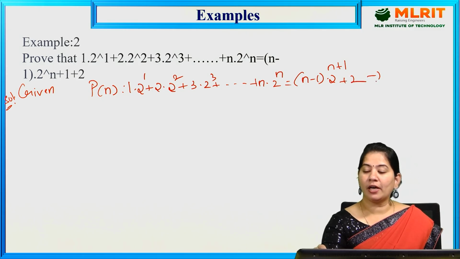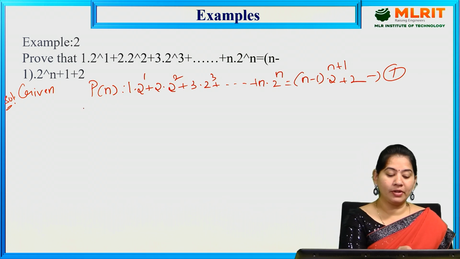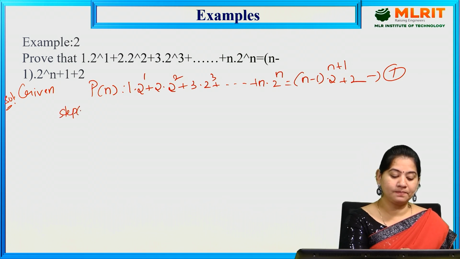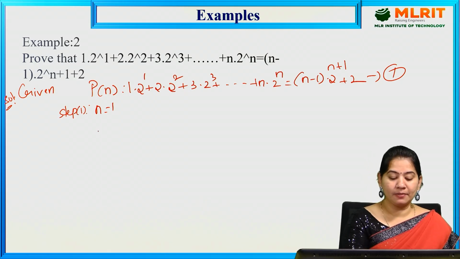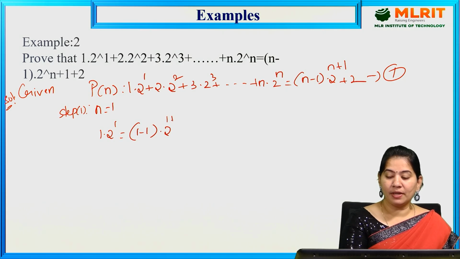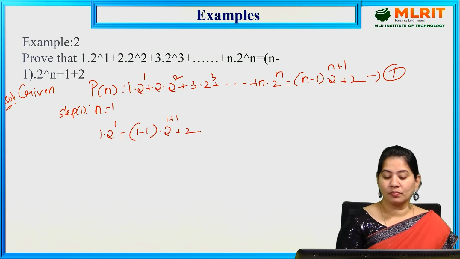Now you have to solve it. So first, step 1 is what? n is equal to 1, you have to substitute. If you substitute n is equal to 1, then you will get 1 into 2 power 1 is equal to 1 minus 1 into 2 power 1 plus 1 plus 2. If you observe, 1 minus 1 is 0, 0 into 2 is 0, then you will get 2 is equal to 2, which is nothing but hence proved, LHS is equal to RHS.